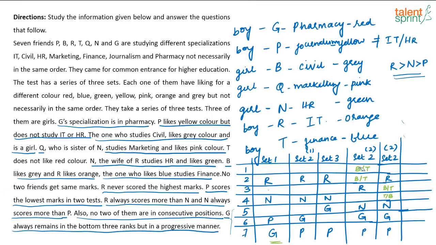Let me just erase whatever we wrote for the previous question. If G and N are not in consecutive positions and T is scoring the highest. But here G and N are in consecutive positions, right? Here in these two cases also G and N are in consecutive positions. So we should consider these two cases, okay?